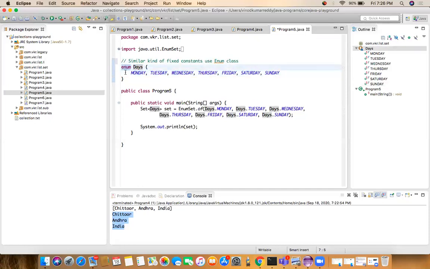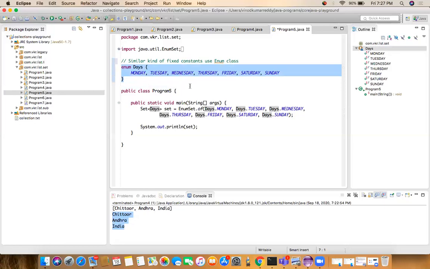Whenever we create a class, we use the class identifier. So whenever we want to create an enum, we use the enum keyword and the enum identifier, the name of the enum. This is the name of the enum. I just created all the elements comma separated: Monday, Tuesday, Wednesday, up to Sunday.